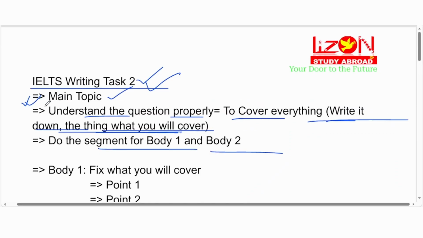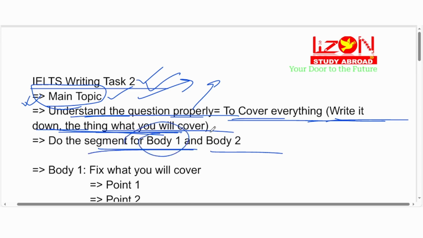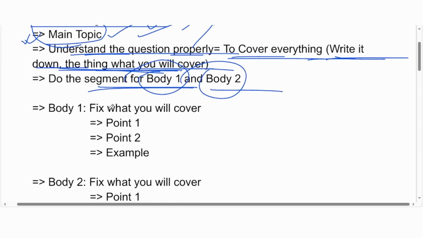Okay, let me revise the plan for you. First, whenever you read the question, you write the main topic. Okay, this is my main topic. After that, you try to understand the question properly, 100%, not 99%, 100%. What to write, what not to write. I'm going to write about supermarkets, I'm not going to write about online, this kind of thing. Then write down what things you will need to cover. Then do the segmentation. Okay, this I'm going to write in body 1, this I'm going to write in body 2.